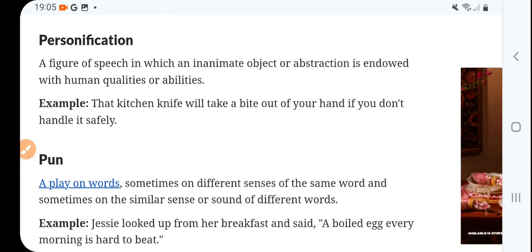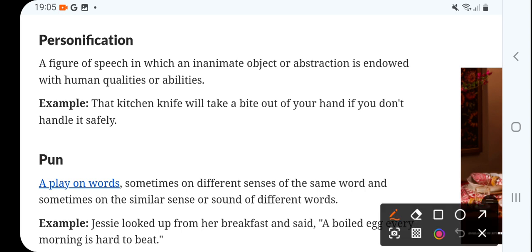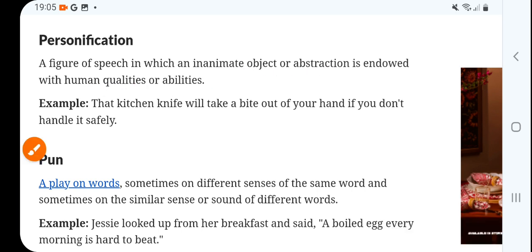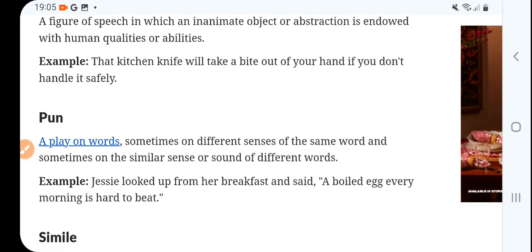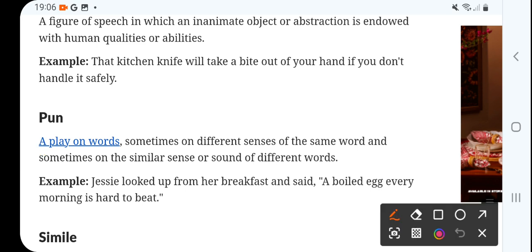Now, personification, a very common figure of speech in which an inanimate object or abstraction is endowed with human qualities or abilities. That kitchen knife will take a bite out of your hand if you don't handle it safely. It will cut you, it will bite you.